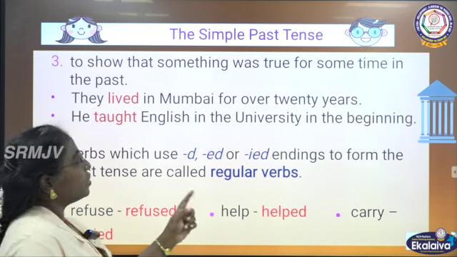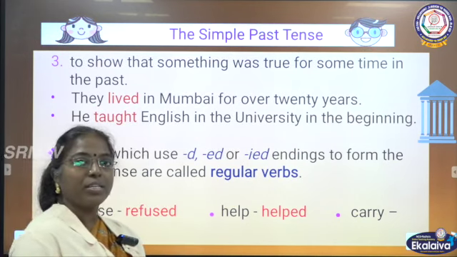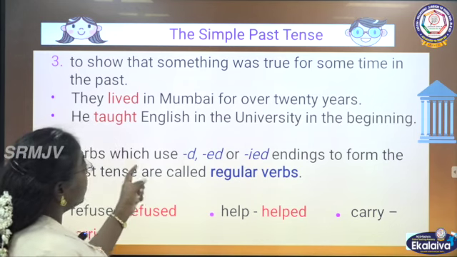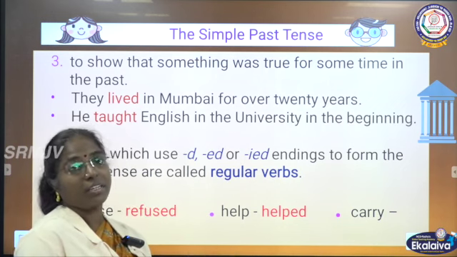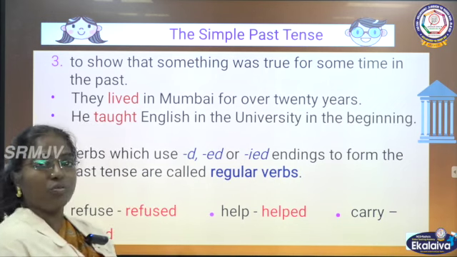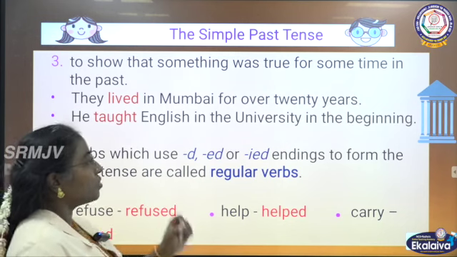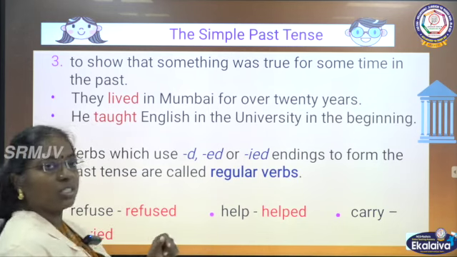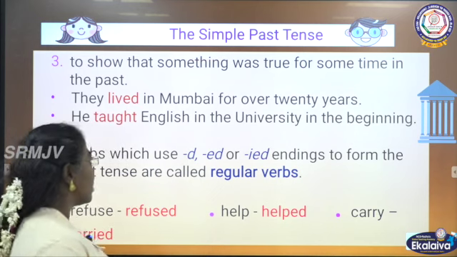To show that something was true for some time in the past, we use simple past tense. Example, they lived in Mumbai for over 20 years. For 20 years they were living in Mumbai. So we are saying about the truth. And he taught English in the university in the beginning. At the beginning, he taught English. So teach is present tense, taught is simple past tense.